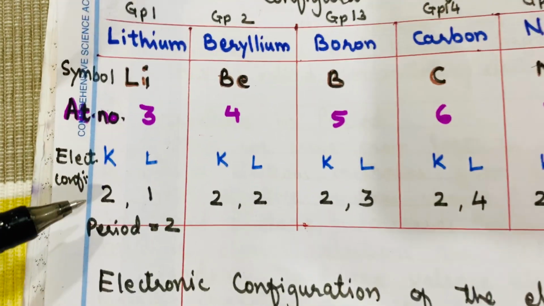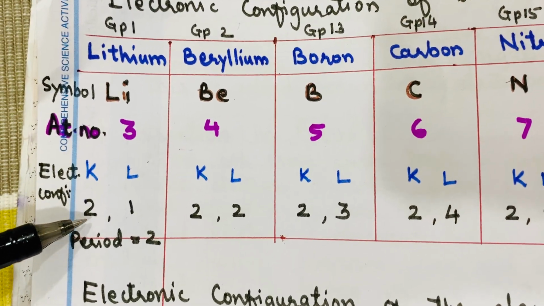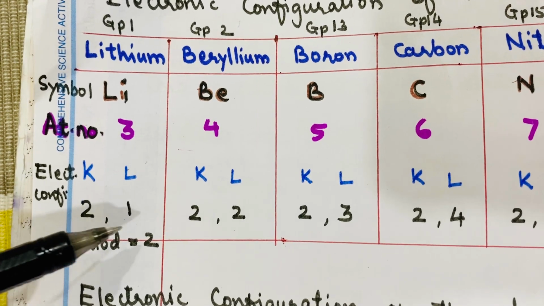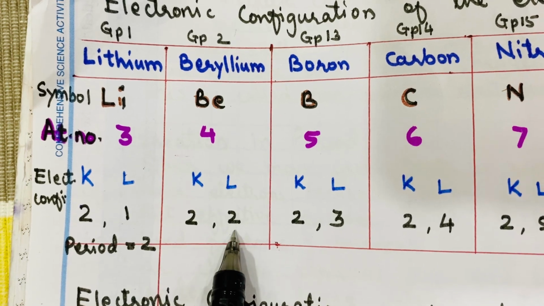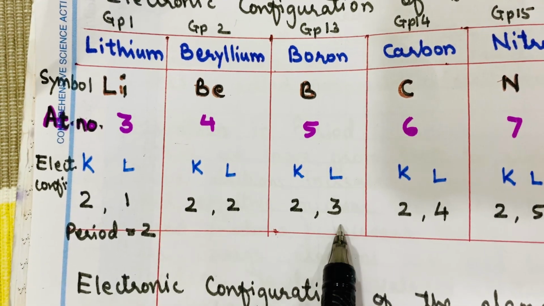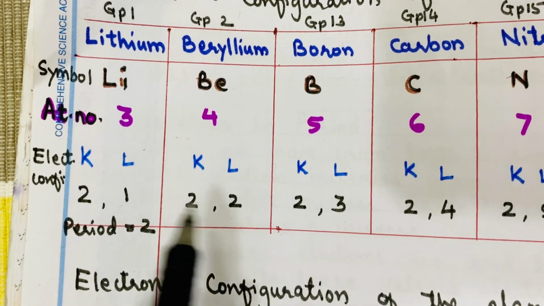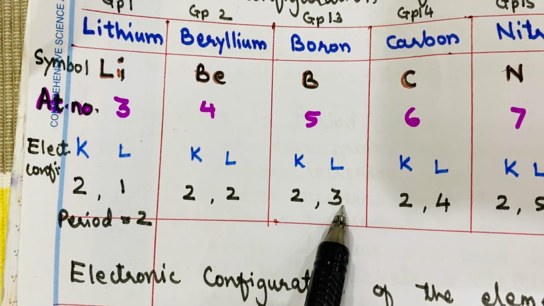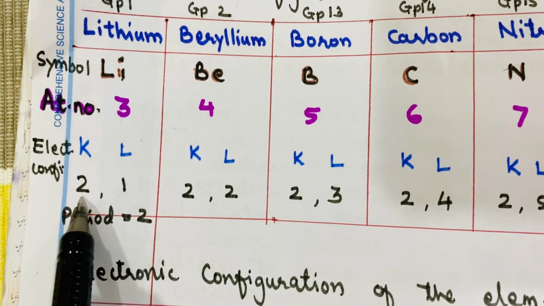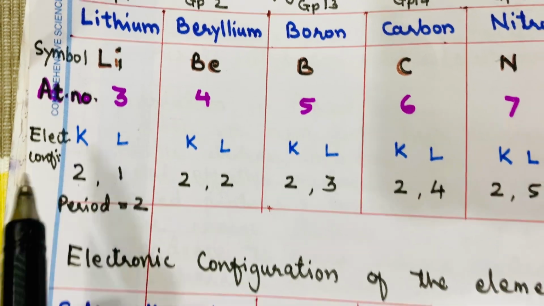For example, look here. In lithium, the electronic configuration is 2, 1. So it has got 1 electron in its outermost orbit. Beryllium has 2 electrons and boron has 3 electrons. So the element will try to lose these 3 electrons to become a stable electronic configuration of helium.